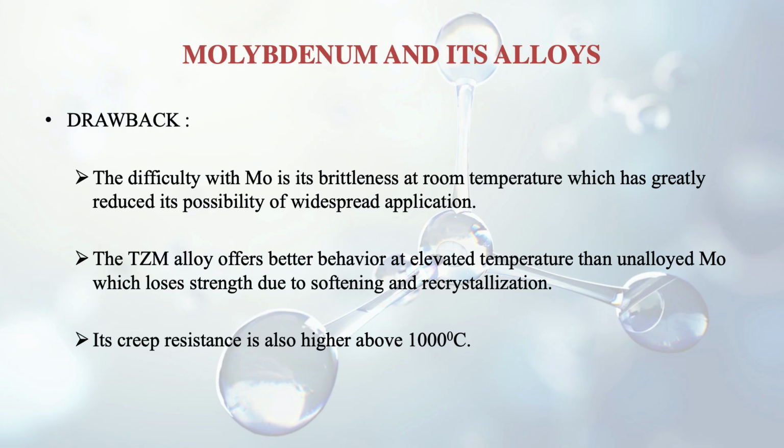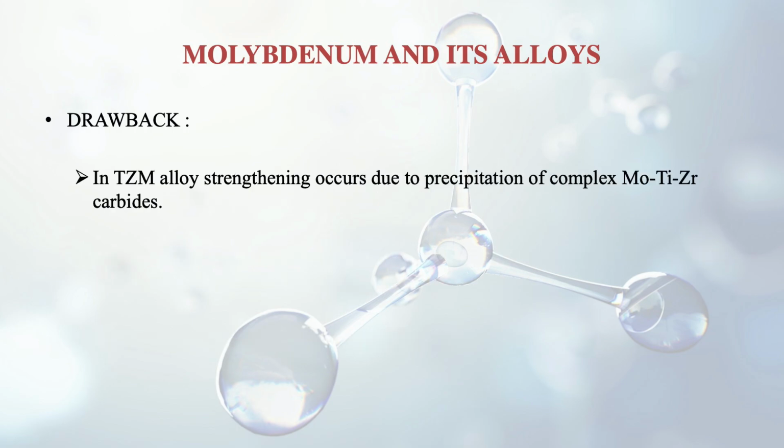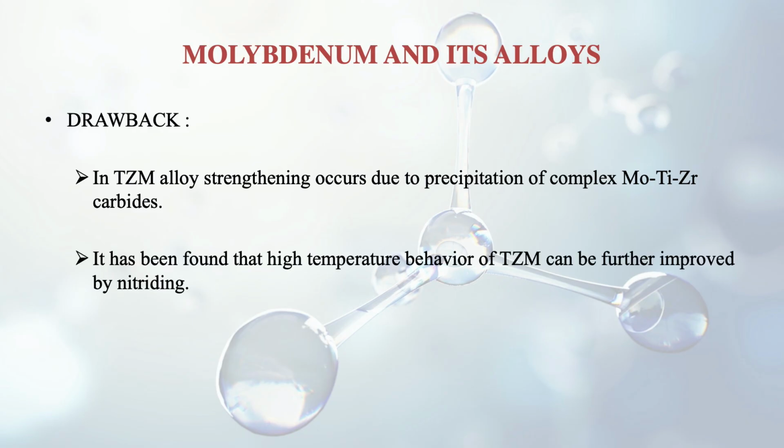This alloy has very high creep resistance above 1000 degrees centigrade. The TZM alloy strengthening occurs due to the precipitation of the complex molybdenum, titanium and zirconium carbides. So this TZM alloy is formed from these elements and by the precipitation of these carbides. And it has been found that high temperature behavior of TZM can be further improved by nitriding process. So if we do the nitriding process, then TZM can get even better.